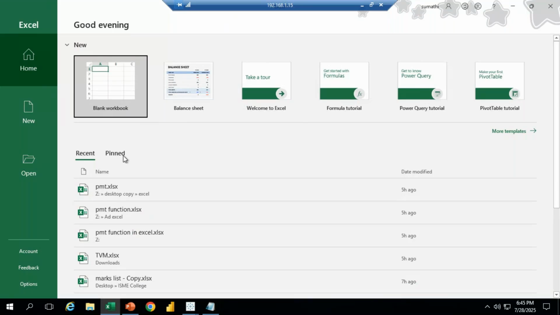If I want to apply functions or formulas, we should know about Excel.